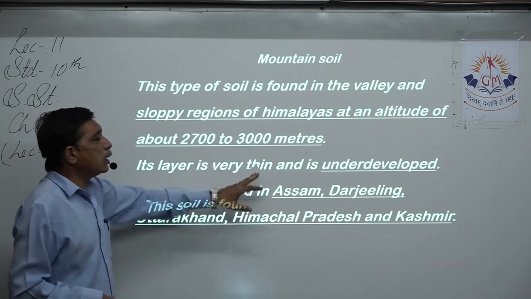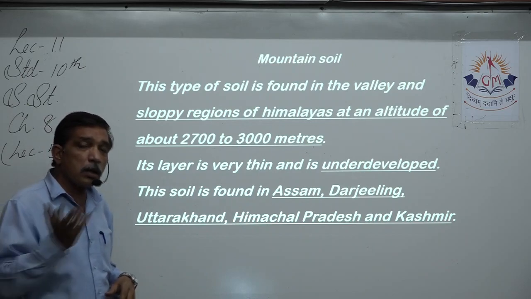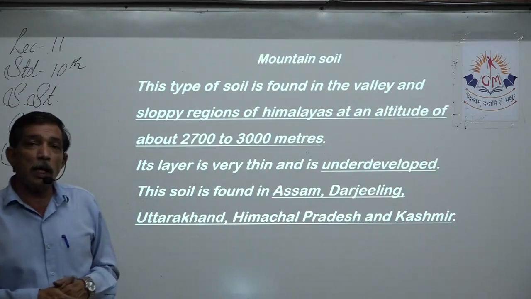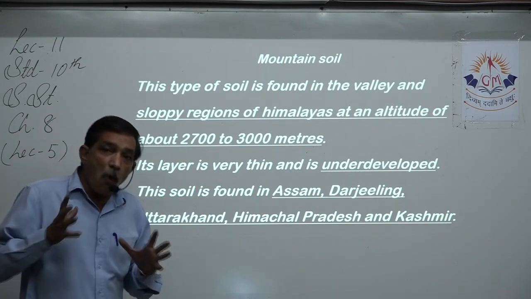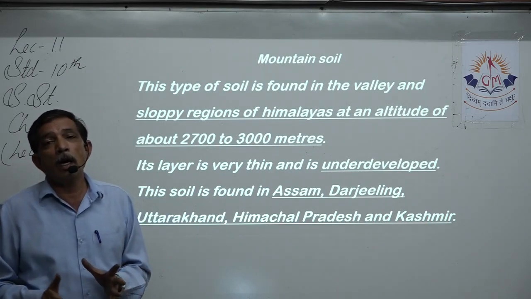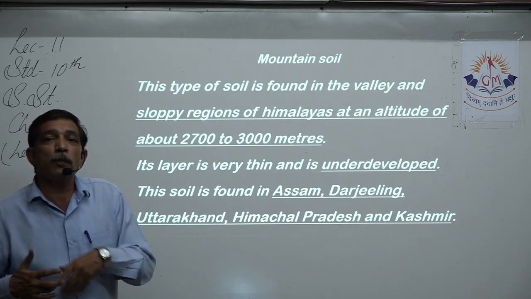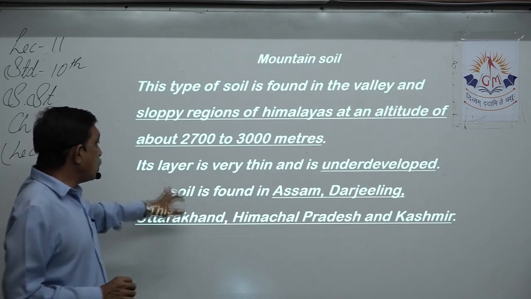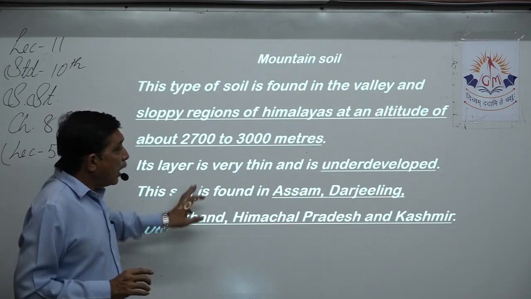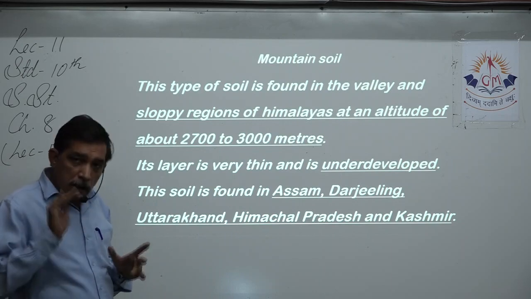Its layer is very thin and underdeveloped, because sun rays do not penetrate over there and they are quite slant in these areas. Warmth is needed for the microorganisms to process the dead and decaying matter, and that is absent because of the cold region. So the layer is quite thin and it is underdeveloped.